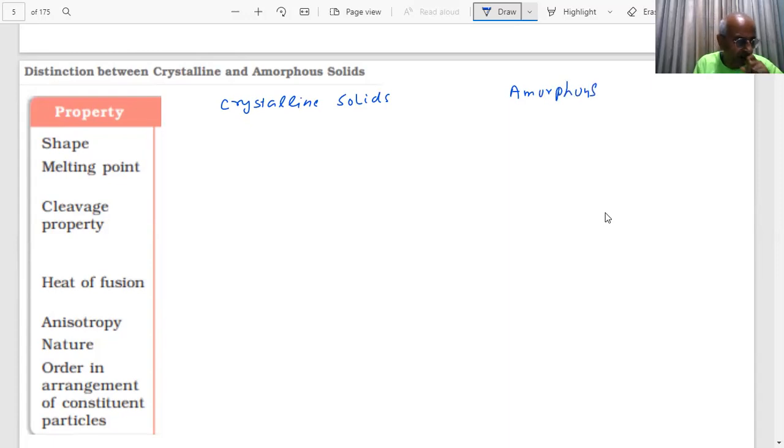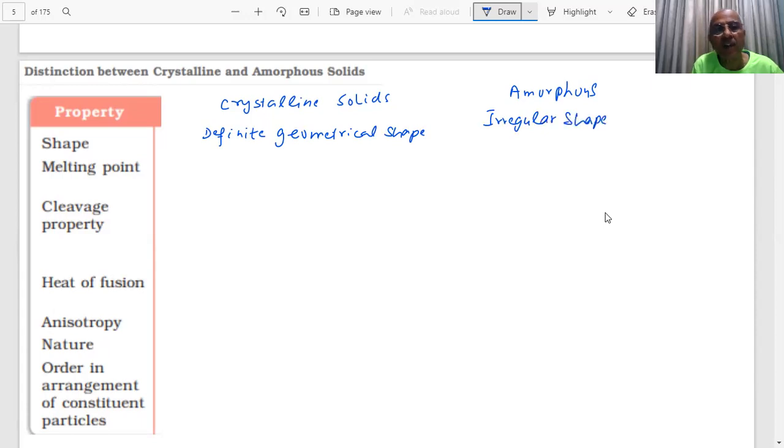What do you think about the shape, student? Crystalline solids will have what type of shape? Definite geometrical shape. And what is the story of the amorphous? They have irregular shape, students. And melting point, they melt at sharp and characteristic temperature. This is a very important point, very important.